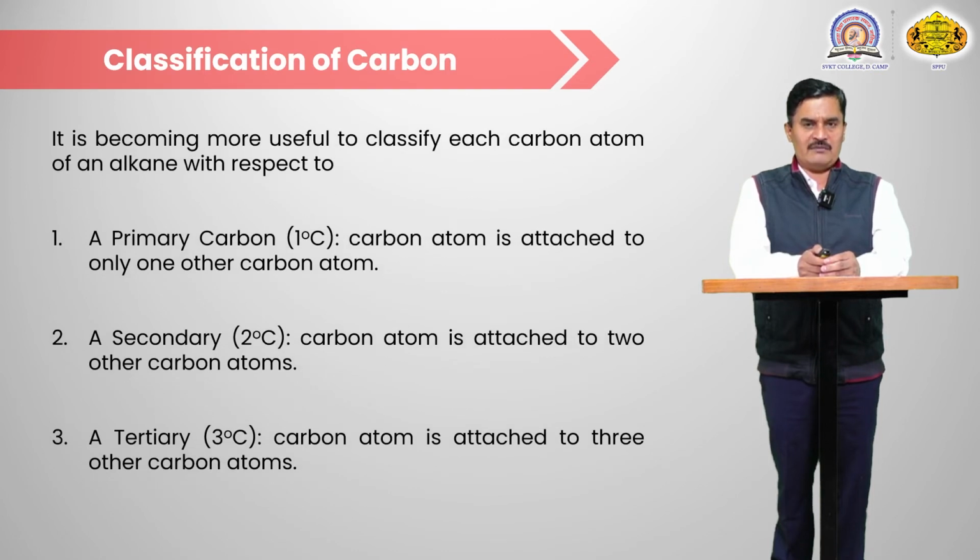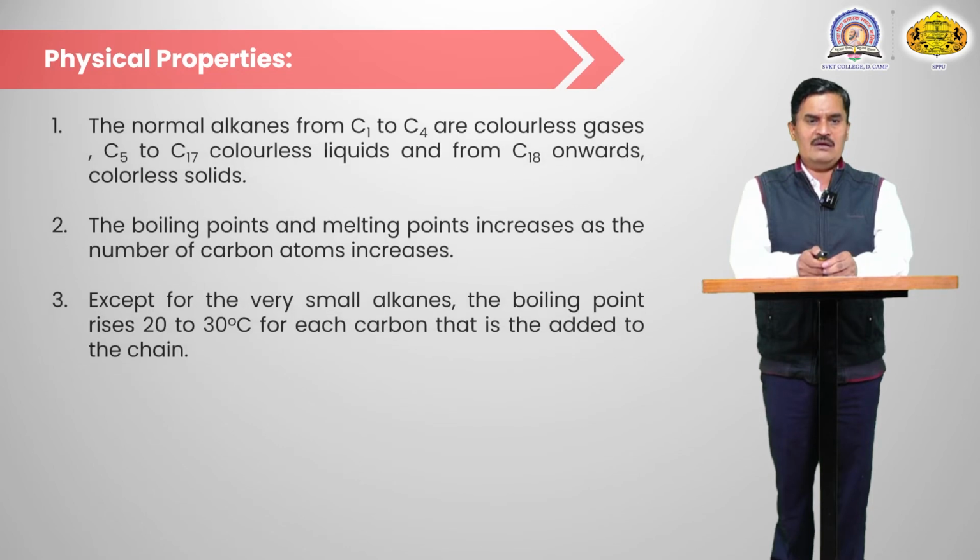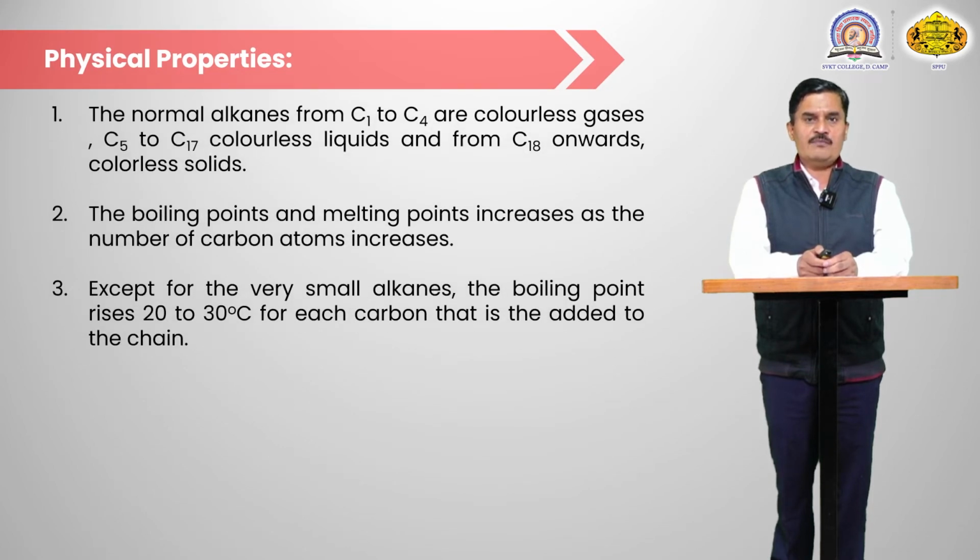Next point is the classification of carbon atoms. If a carbon atom is attached with only one other carbon atom, that is known as a primary carbon. If the carbon is attached with 2 other carbon atoms, that is known as a secondary carbon. And if the carbon is attached with 3 other carbon atoms, that is known as a tertiary carbon. So primary carbon means the carbon attached with one other carbon atom. Secondary means that carbon is attached with 2 other carbon atoms, and tertiary means that carbon is attached with 3 other carbon atoms. Then the next point is the physical properties.